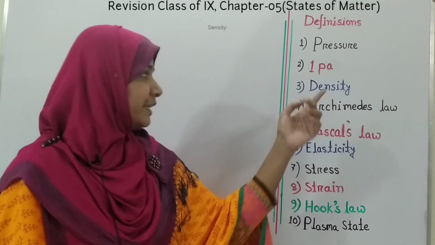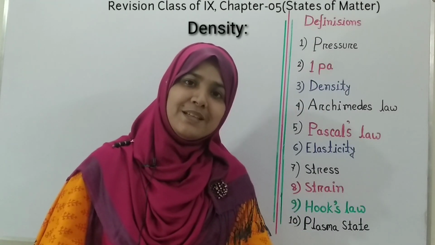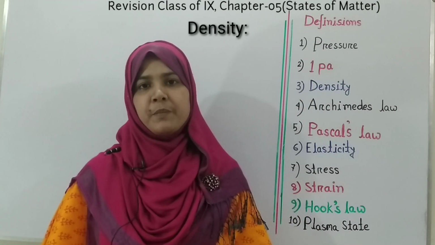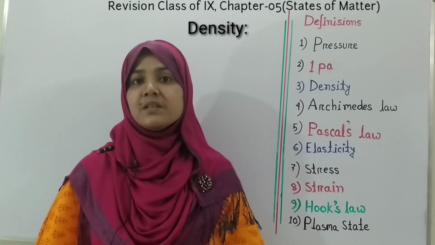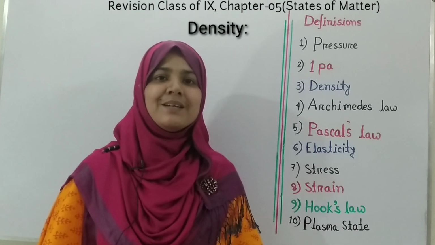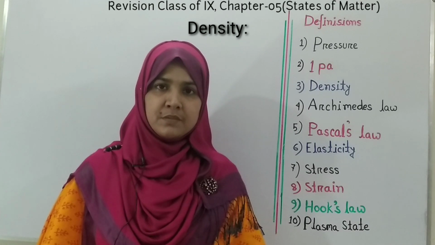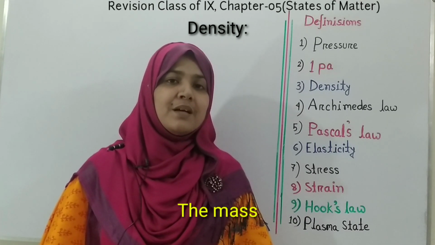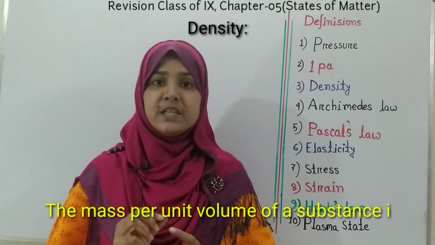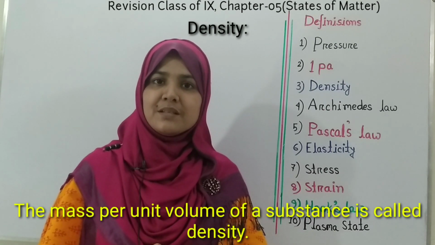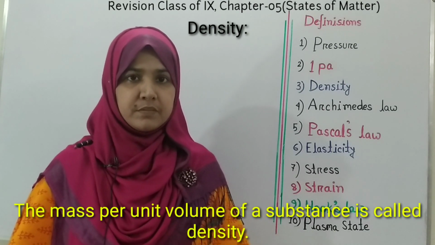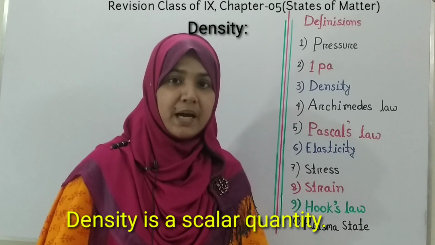Now, density. Actually, density is a general property of matter. It depends on the material of that object and temperature. So, density means the mass per unit volume of a substance is called density. Density is denoted by rho.